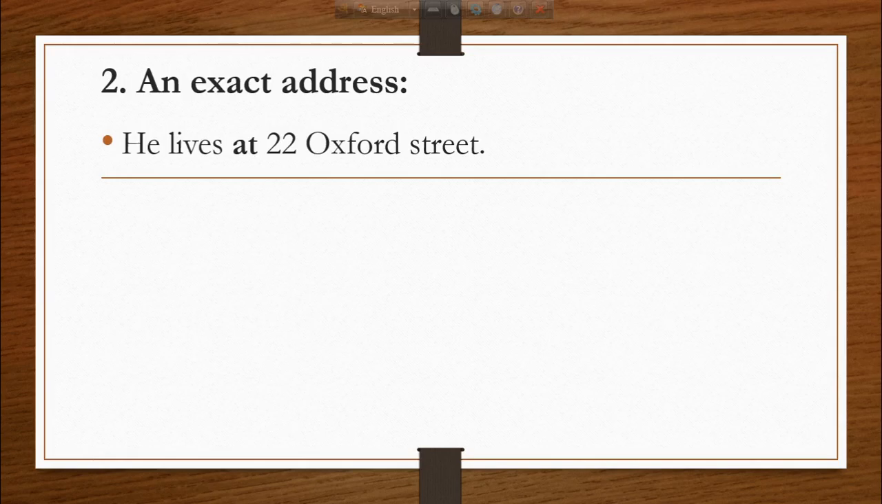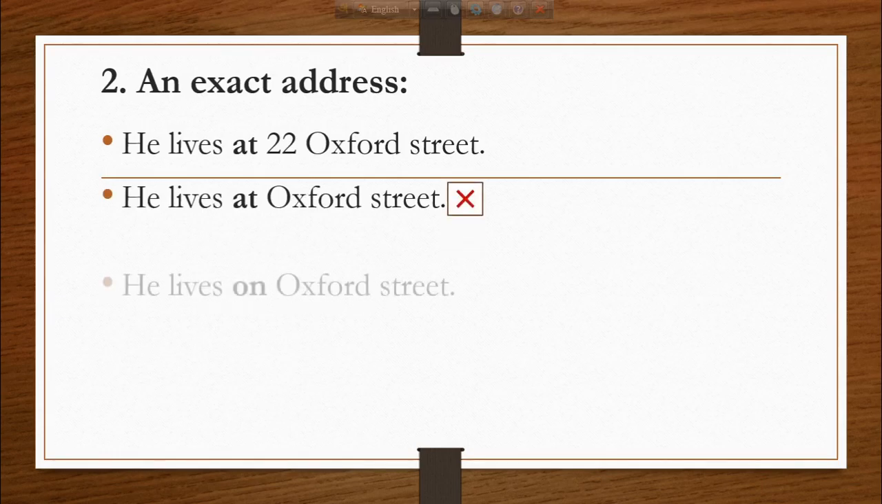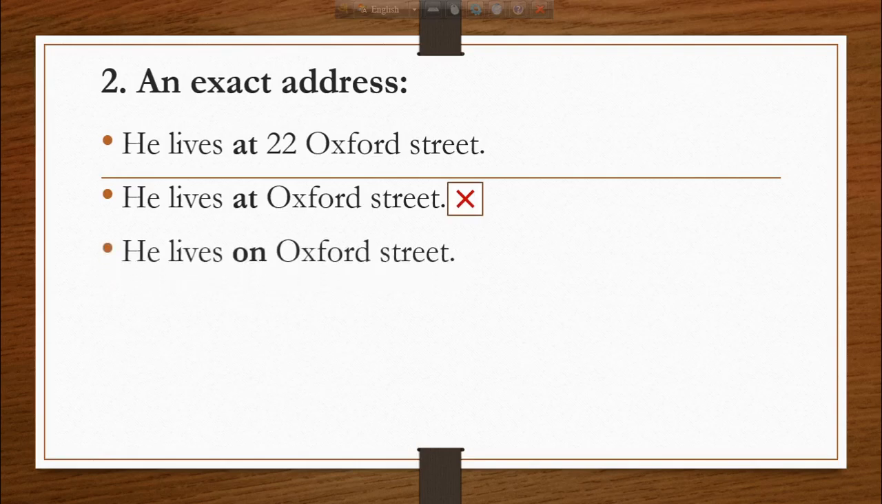But if we don't know the number of the street, we only know the name of the street, then we can't say he lives at Oxford Street. This is incorrect. We have to say he lives on Oxford Street because we don't know the exact number. We only know the name of the street. So we must say he lives on Oxford Street.